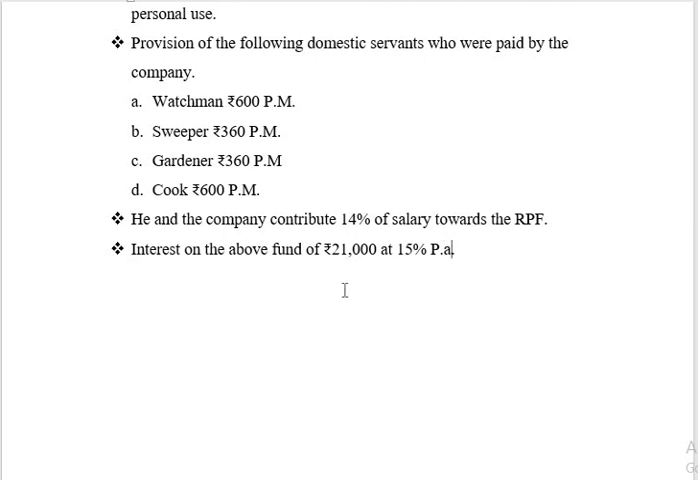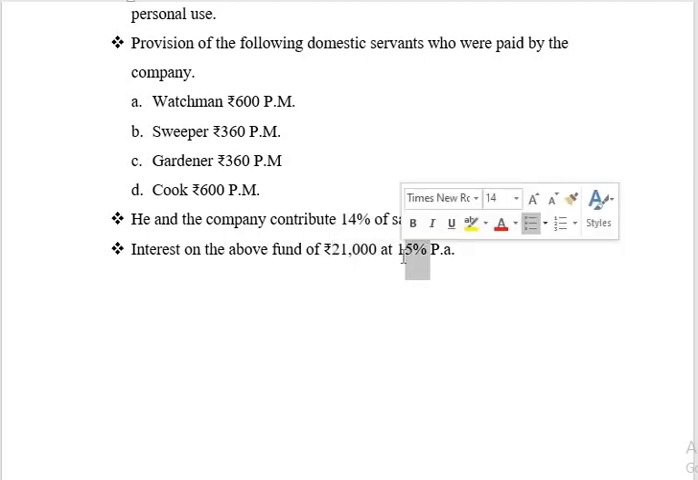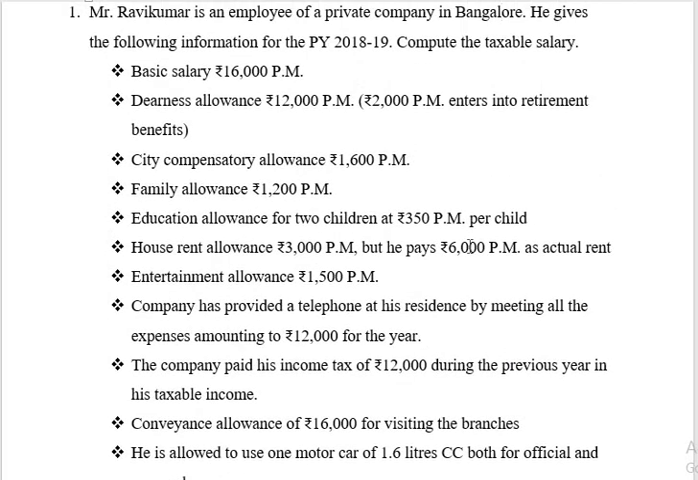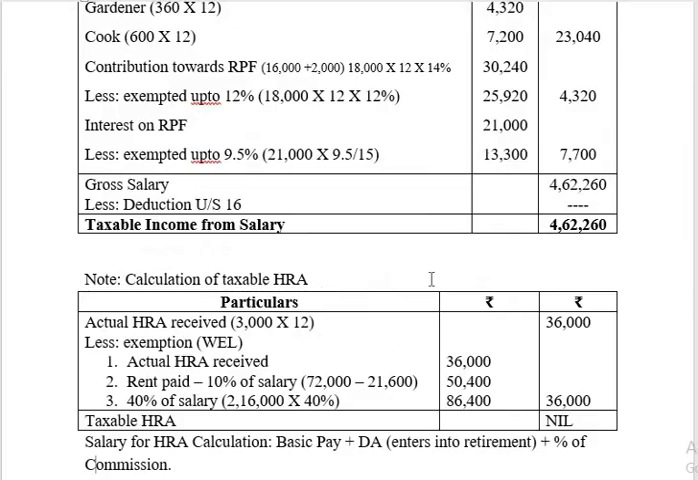So here in this case, they have given the amount of interest and the rate of interest. With respect to the interest on RPF, interest on recognized provident fund, he will be availing the exemption of 9.5%. So he can claim up to 9.5% as exemptions. Excess of 9.5% is taxable. Now let me see the solving method of these problems, how to find out the taxable salary of assessee.